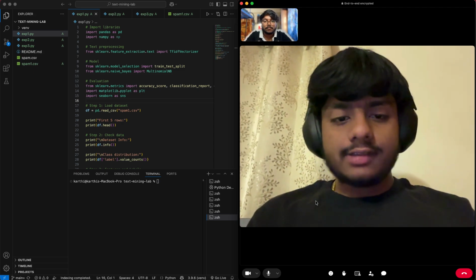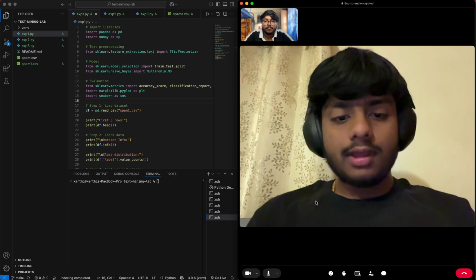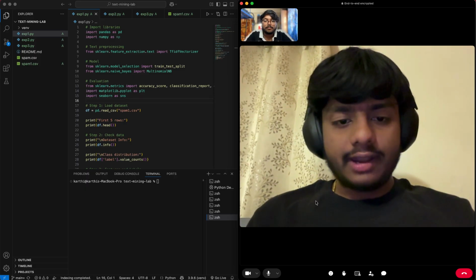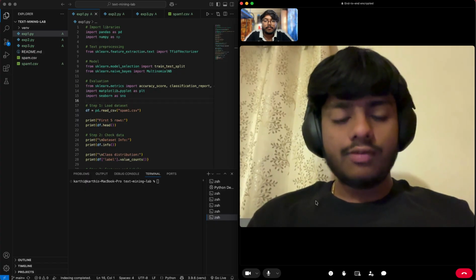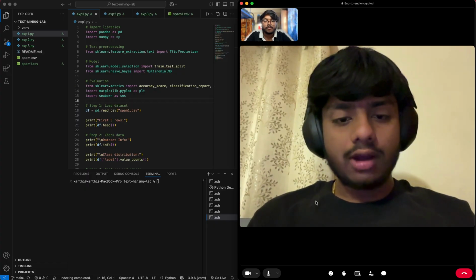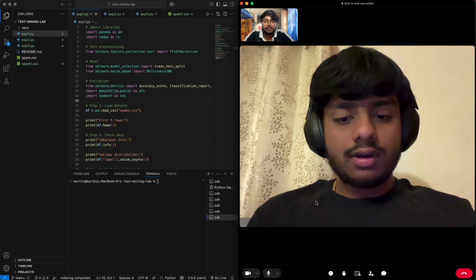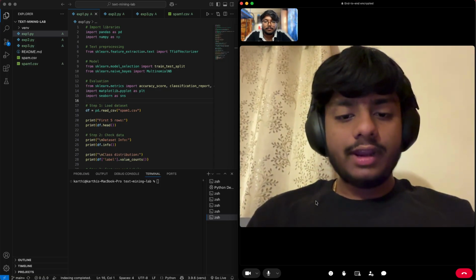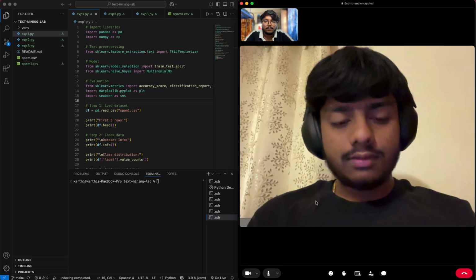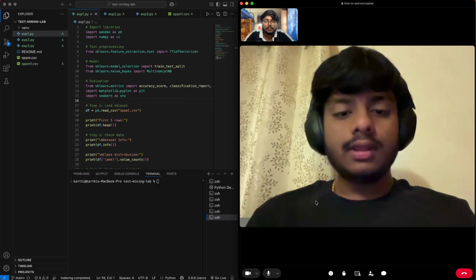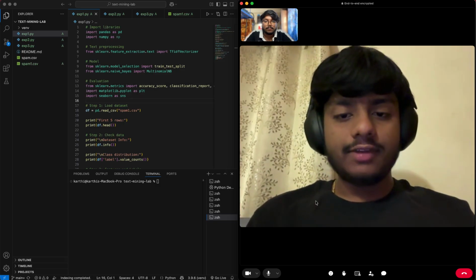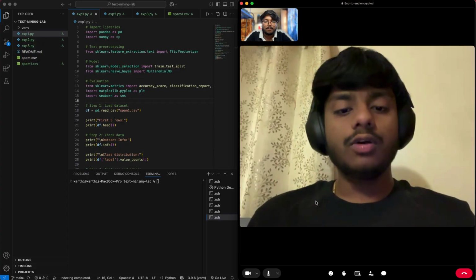So coming to feature extraction, after pre-processing, the next step is feature extraction. Machine learning models cannot understand text directly, so we convert text into numerical format. For this, we use techniques like bag of words and TF-IDF. Bag of words counts the frequency of words in the text, while TF-IDF gives importance to words based on their frequency and uniqueness. This helps the model understand which words are more important in determining the output.